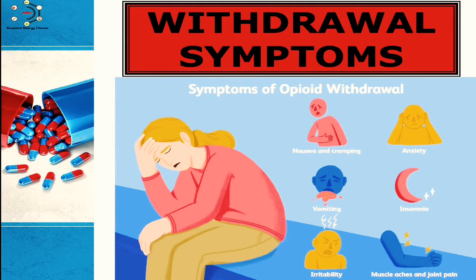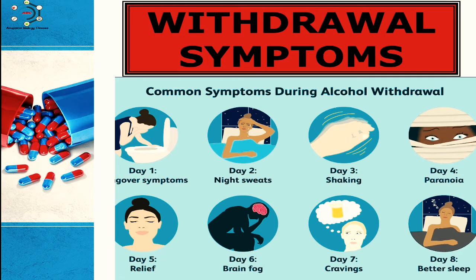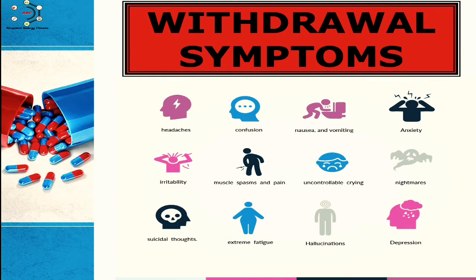Symptoms of opioid withdrawal: nausea and cramping, anxiety, vomiting, insomnia, irritability, muscle ache and muscle pain. Some common symptoms during alcohol withdrawal are hangover symptoms, night sweats, shaking, paranoia, brain fog, craving, and poor sleep. Some withdrawal symptoms which are common in all are headaches, confusion, nausea and vomiting, anxiety, irritability, muscle spasm and pain, uncontrollable crying, nightmares, suicidal thoughts, extreme fatigue, hallucinations, and depression.